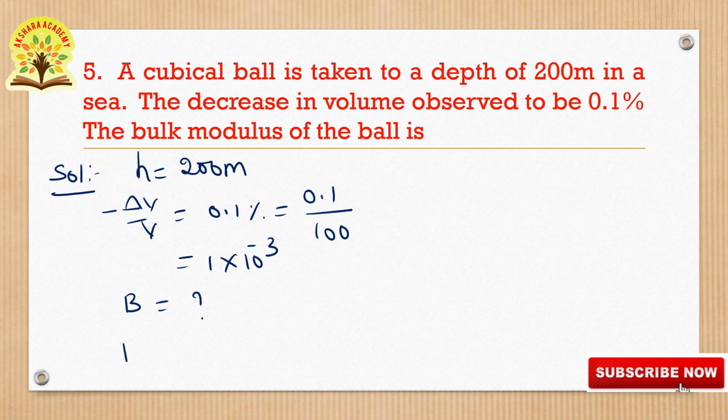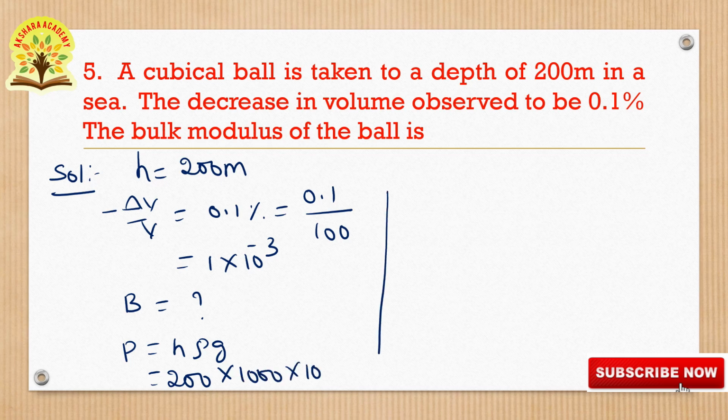We have to calculate the pressure: P equals h rho g, that is height 200 into density 1000 into g value 10. By using this we get P equal to 2 into 10 to the power of 6 pascals, and then we have to find the bulk modulus.